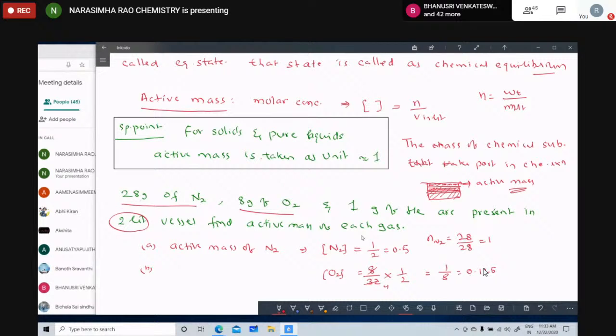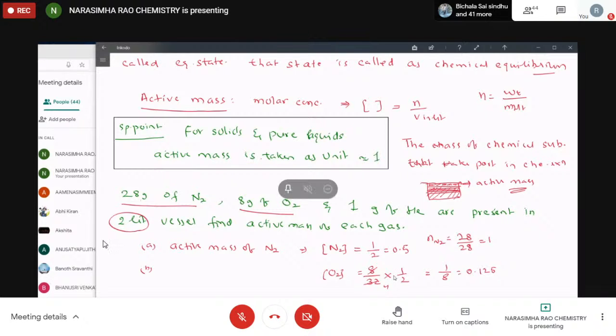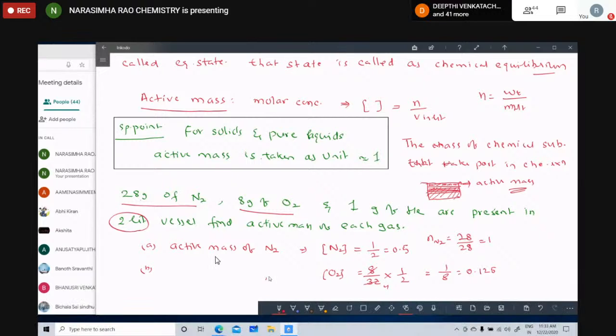Sir, why did you multiply by 1 by 2? Volume, this is 2 liters. Number of moles is n by V, so the moles are multiplied by 1 by V. Simple.